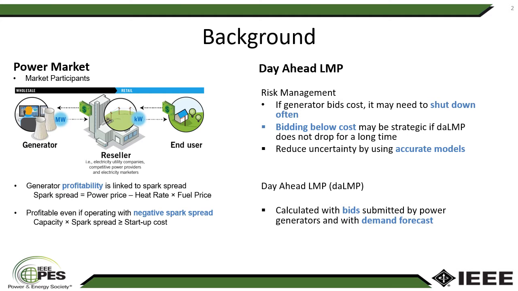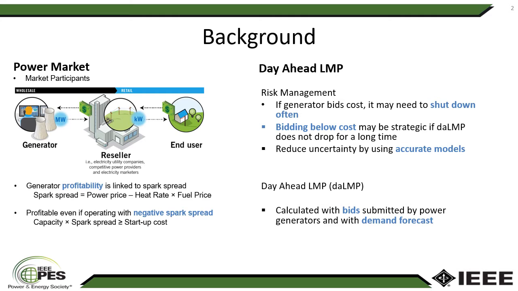This research is motivated by decisions that power generators need to make on a daily basis. Power generators participate in the electricity market by producing the energy that is then transmitted to your house by the grid. And profitability for those power generators is linked to a concept called spark spread, which is the difference between the energy price and the production cost.